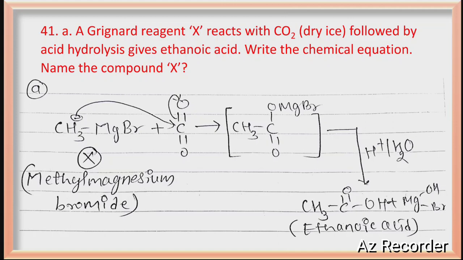When you go for acid hydrolysis, MgBr is eliminated and H is added. So what will you get finally? You will get carboxylic acid. They have given ethanoic acid, which means you should get 2 carbons. Carbon dioxide already has 1 carbon, so we have to take a Grignard reagent containing only 1 carbon. So the answer is methyl magnesium bromide; treat it with carbon dioxide and you will get ethanoic acid. If you are not getting it, please comment below, I will try to make a detailed video.